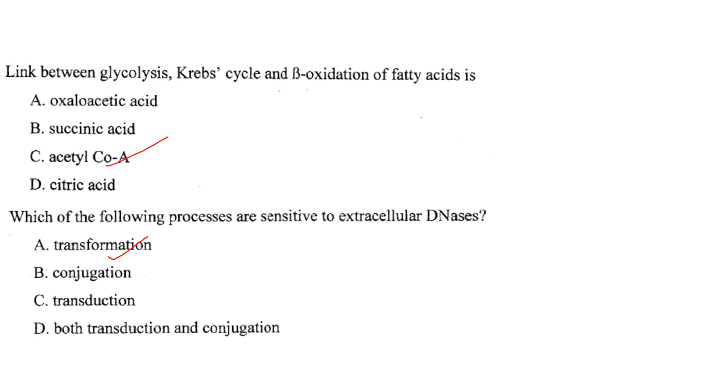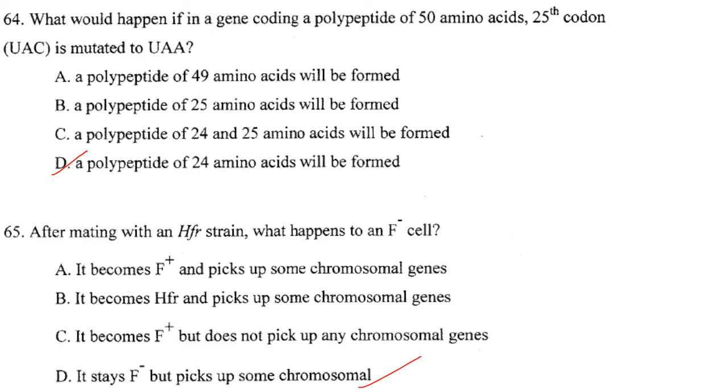Then which of the following processes are sensitive to extracellular DNases? So it is transformation. Answer is option A. Then what would happen if a gene coding a polypeptide of 50 amino acids, 25th codon UAC is mutated to UAA? So the polypeptide of 24 amino acids will be formed. Answer is option A, because UAA is a termination codon and does not code for any amino acid.